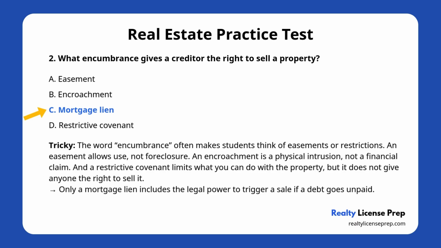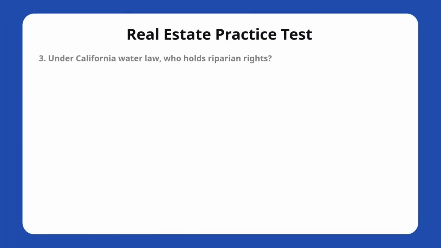The word encumbrance often makes students think of easements or restrictions. While those are also encumbrances, they do not involve financial rights or the power to sell. An easement allows use, not foreclosure. An encroachment is a physical intrusion, not a financial claim. And a restrictive covenant limits what you can do with the property, but it does not give anyone the right to sell it.